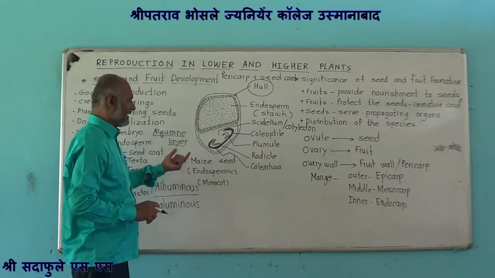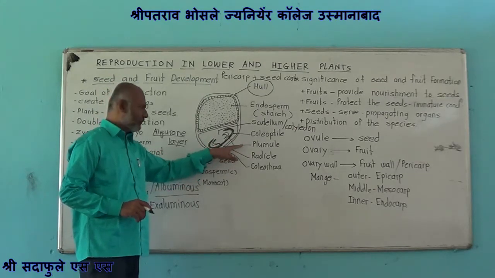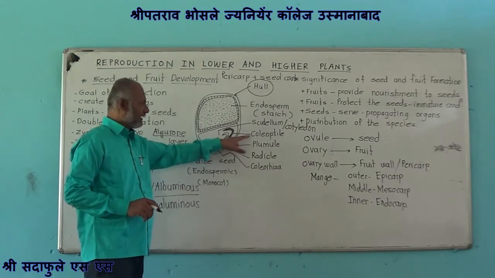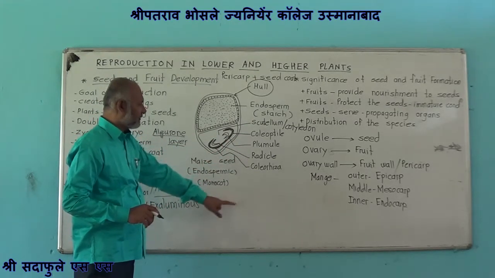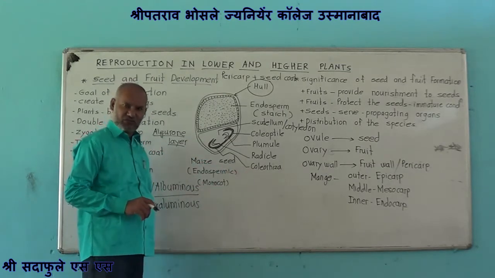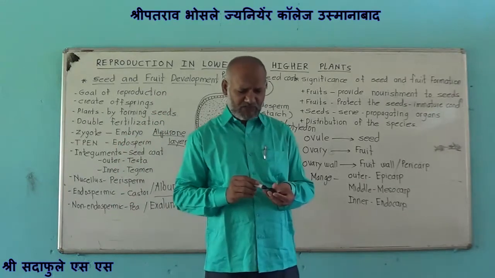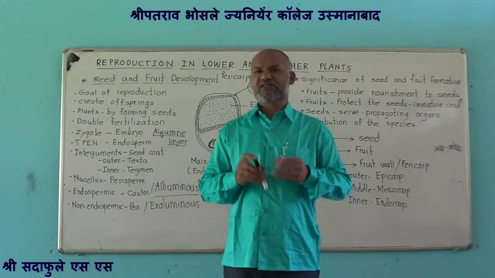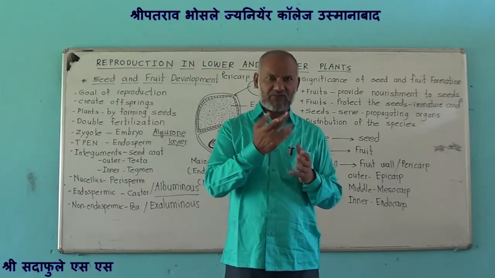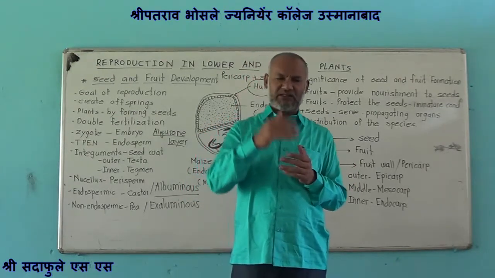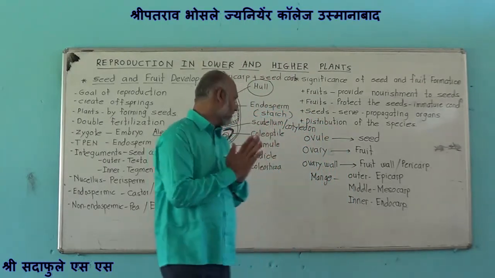It is a shield-shaped cotyledon. Then it shows the embryo axis, with plumule and radicle. Plumule is covered by a protective covering termed as coleoptile, while radicle is covered by a protective covering termed as coleorhiza. In 11th class, we have studied the structure of dicot seeds such as pea and bean. In pea, there are two cotyledons, plumule, radicle, then epicotyl, hypocotyl, and so on.